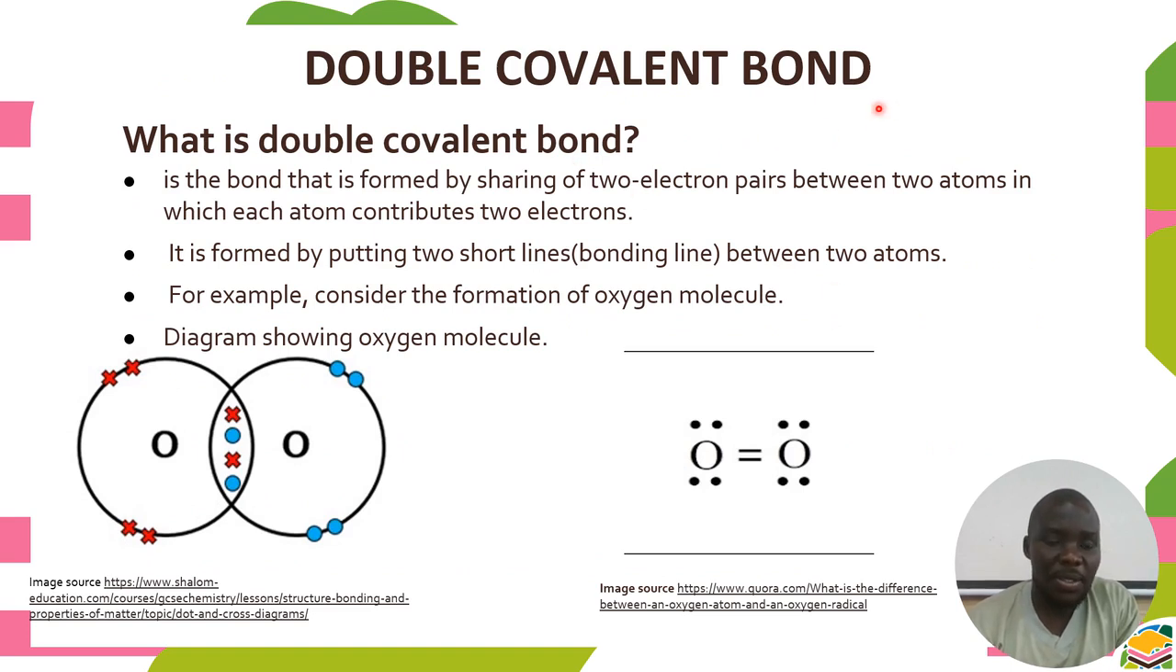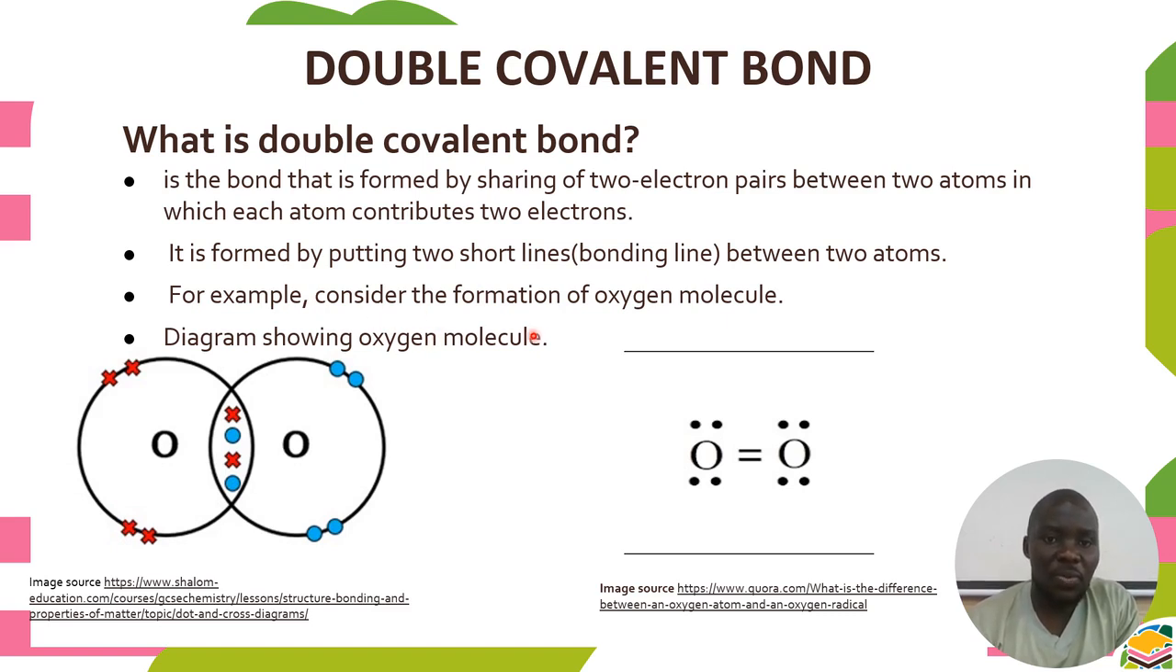Double covalent bond. Remember we talked about single, now we are going to double. What is double? Double means 2. It is a bond that is formed by sharing 2 electron pairs. When we talk about 2 electron pairs, it means each atom involved contributes 2 electrons. If each contributes 2 electrons, and a pair comprises 2, it means we are going to have 2 pairs. It is formed by putting 2 short lines, the bonding lines. Each line represents 2 electrons, the other one from this atom, the other one from that. That's why we're saying here it is formed by putting 2 short lines between 2 atoms.